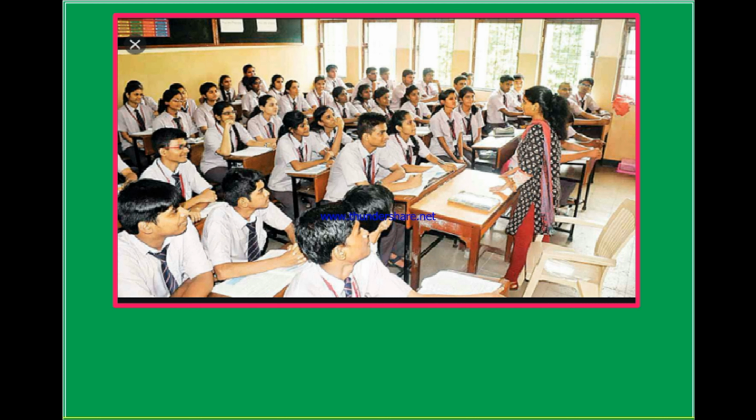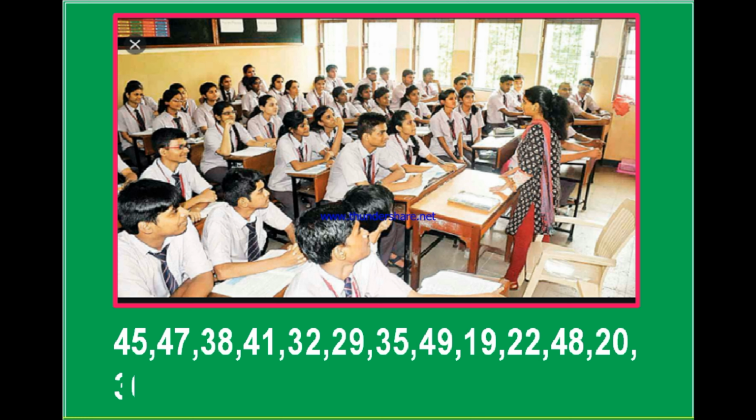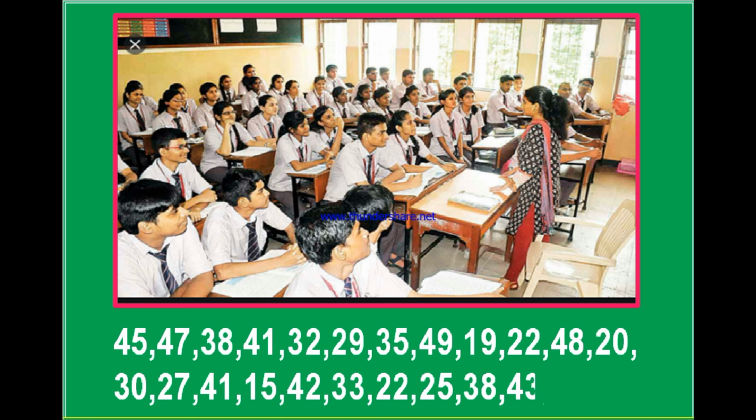If the teacher asks the students to tell the marks that they secured in the recent formative examination, the students may rise one by one and tell their marks like this: 45, the second student may have got 47, third one 38, 41, 32, 29, 35, 49, 19, 22, 48, 20, 30, 27, 41, 15, 42, 33, 22, 25, 38, 43, 17 and 31. These are the marks of all 24 students in the class out of 50 marks.